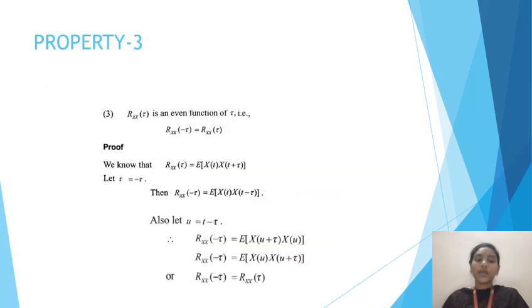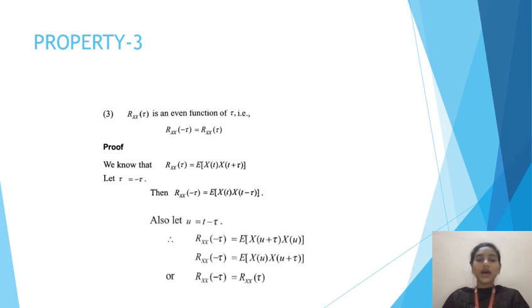So here we have to prove that Rxx of tau is an even function, which is Rxx of minus tau is equal to Rxx of tau. So let us prove the equation. As we know, the formula of autocorrelation function Rxx of tau is equal to expectation of x of t into x of t plus tau. So in the place of tau, we keep minus tau, and the equation becomes as we see here.